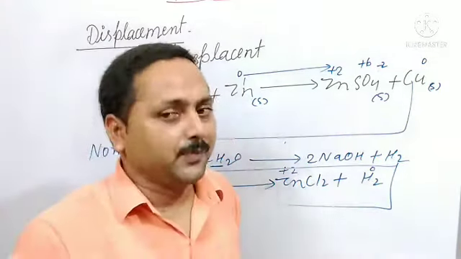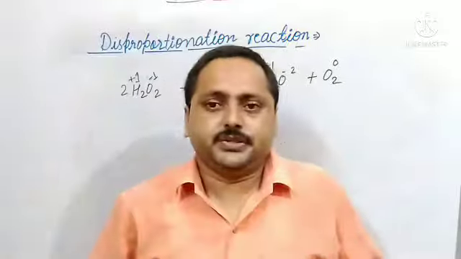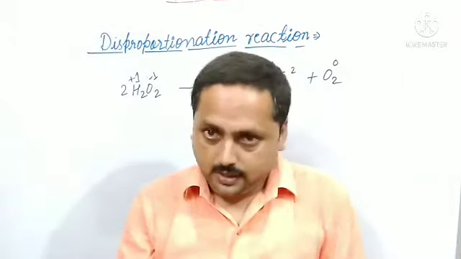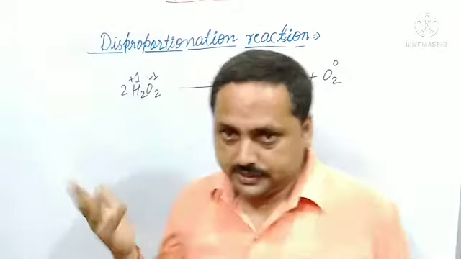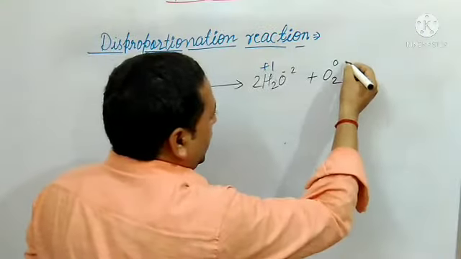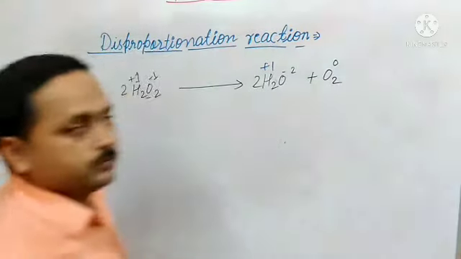So this is a special type of reaction. What is special? Let us see here. You may see the oxidation state of oxygen in peroxide is -1, and in H2O it is -2, and in O2 it is 0.